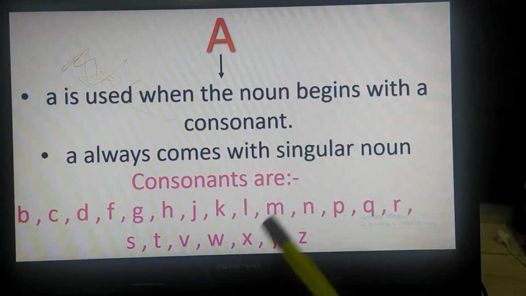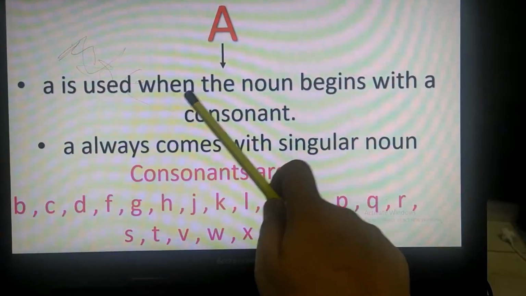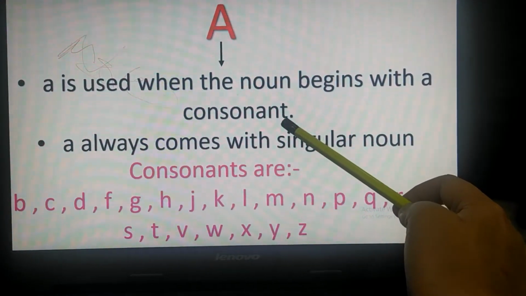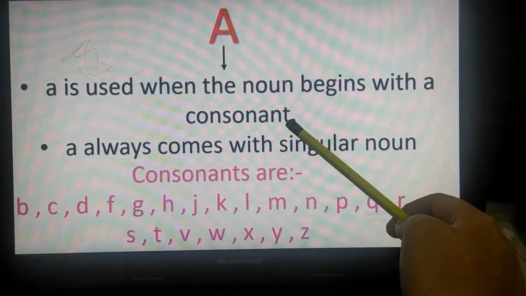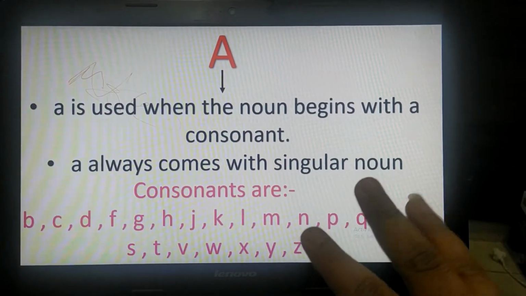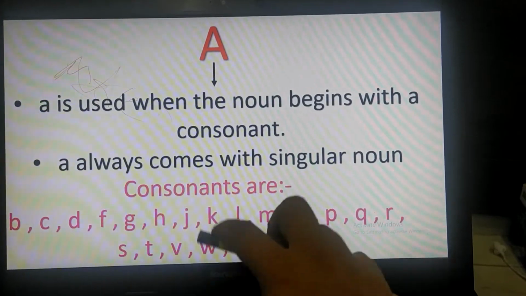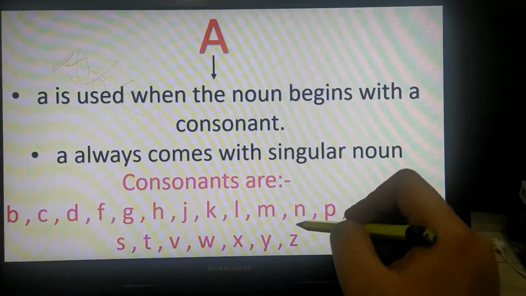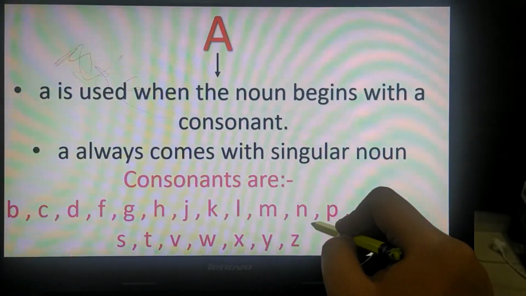So first of all, I will tell you about A. A is used when the noun begins with a consonant. Children, what are consonants? We know about the five vowels. Which are the five vowels? A, E, I, O, U. The rest of the alphabets are the consonants. These are the consonants.